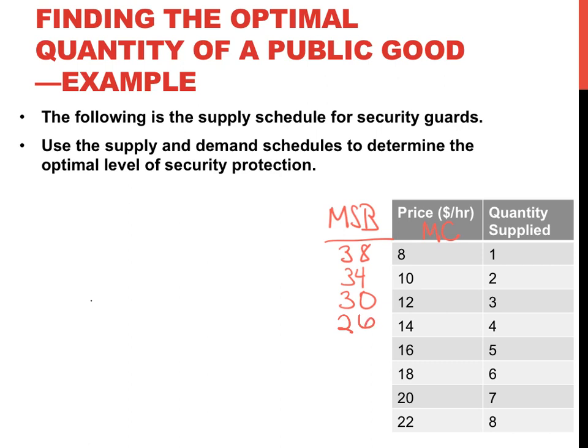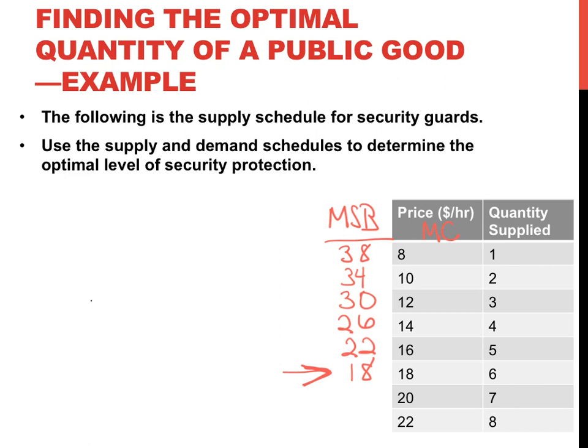The fifth hour, $22, which is still higher than the marginal cost, so it's efficient to provide that fifth hour. And the sixth hour gives a marginal social benefit of $18, and that is exactly how much it costs to provide that sixth hour of security protection. So the socially optimal quantity of security protection is 6 hours.